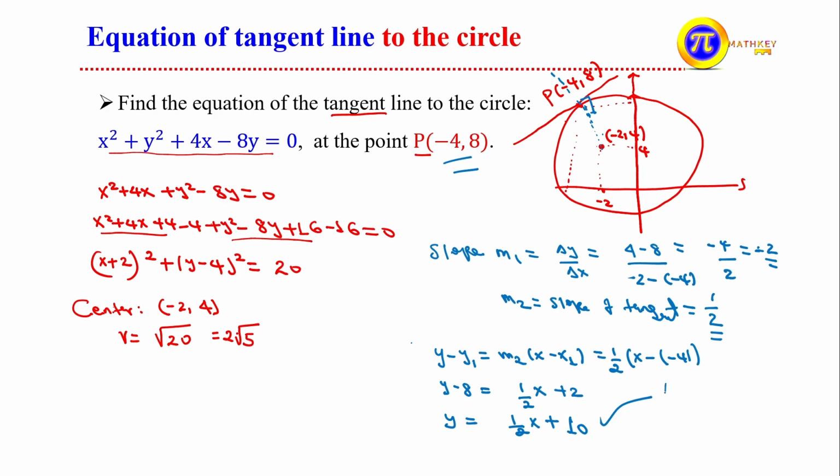Or if you want to collect them on one side, multiply both sides by 2, this equals 2y. Take this x to the left side, this is minus x. Take this 10 to the left side again, this is minus 10, equals 0. Or multiplying everything by negative 1, it becomes x minus 2y plus 10 equals 0. Either form is the equation of the tangent line to the circle at the point P (-4, 8). In this way we can find the equation of a tangent line to a circle at a given point. Let us see the second one.